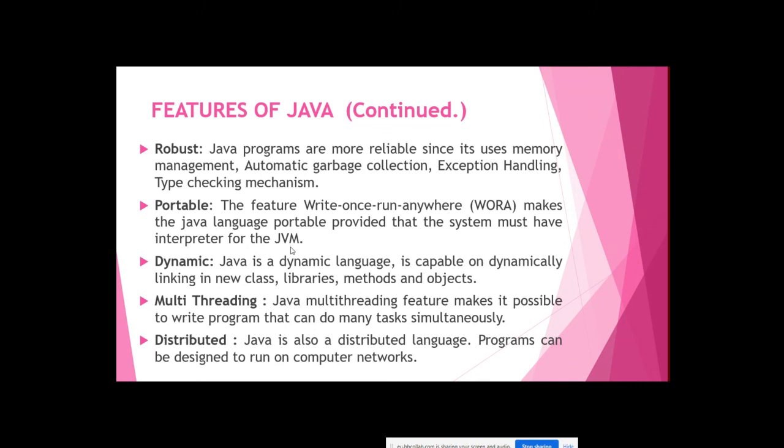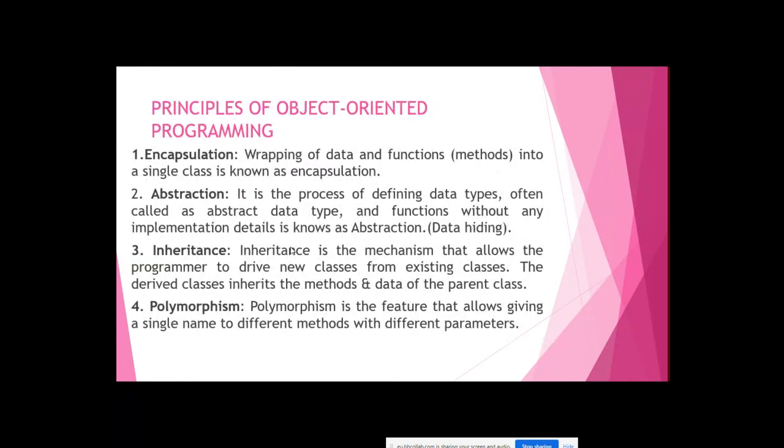The last one is distributed. Java is also a distributed language. Programs can be designed to run on computer networks. You see many projects, applications, and apps developed somewhere and executed over the network, right? Computer networks and the internet have supportive classes, methods, tools, and libraries, which can be used to create programs that run over networks. Okay, so those are the features of Java.